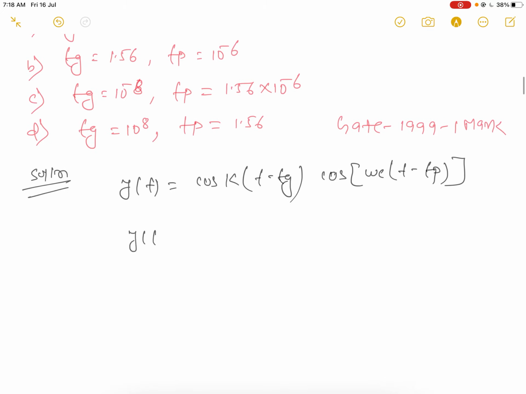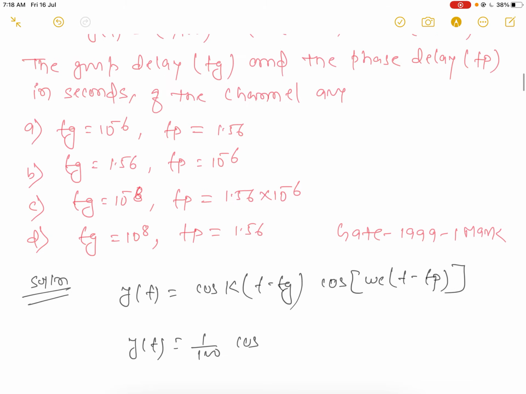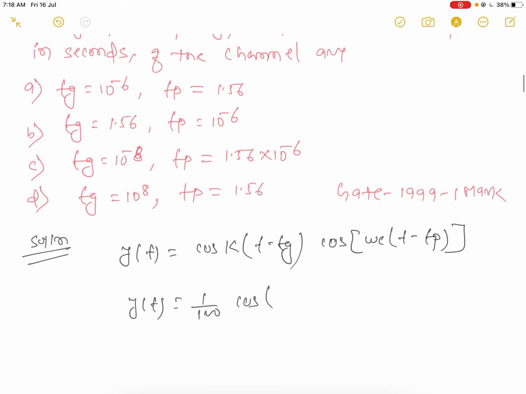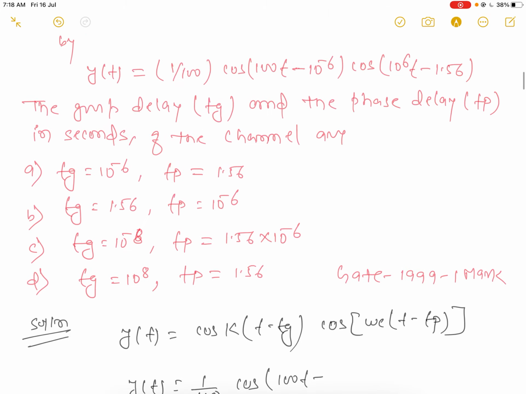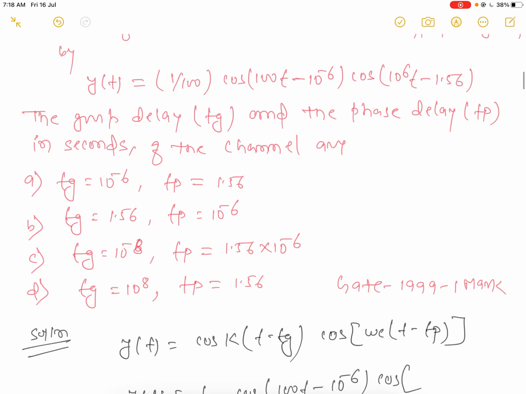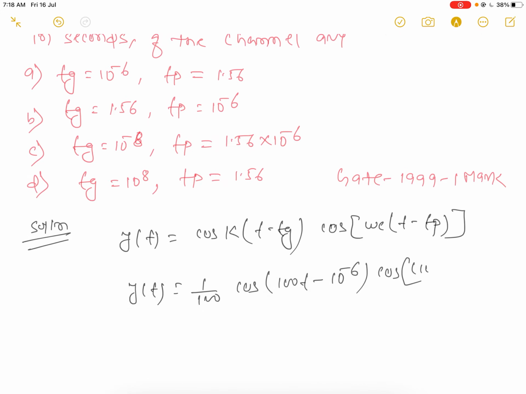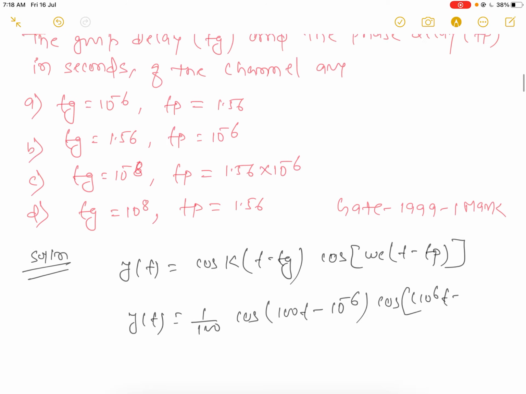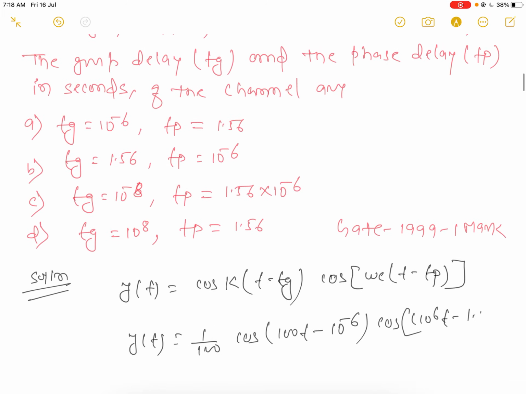Here given is y(t) is equal to 1 by 100 cos(100t minus 10 to the power minus 6) and cos(10 to the power 6 t minus 1.56).